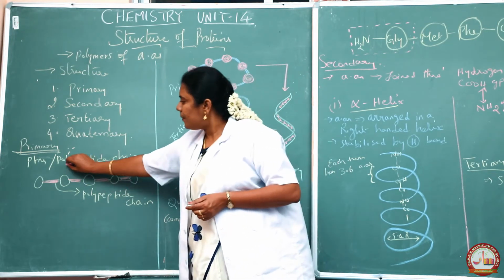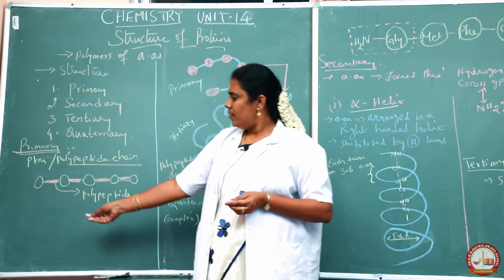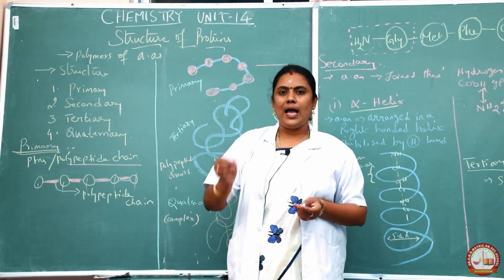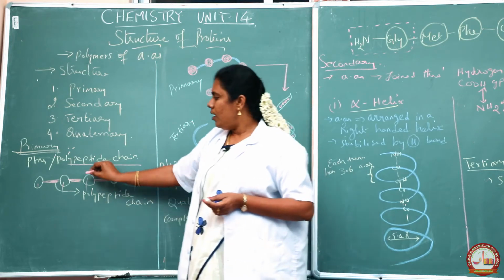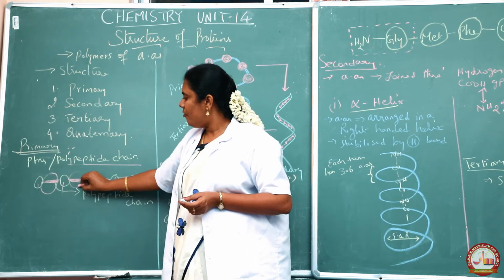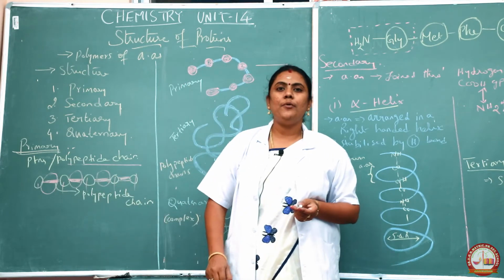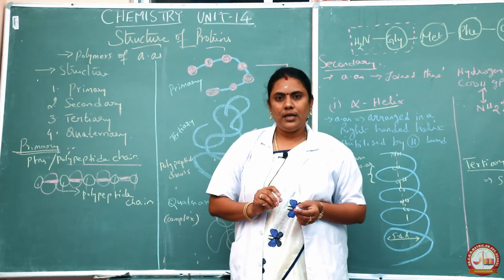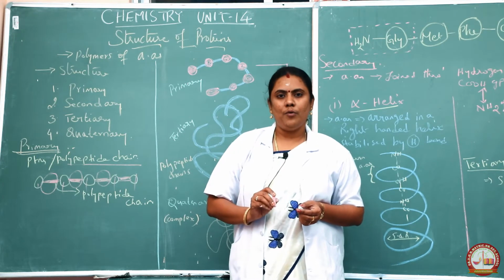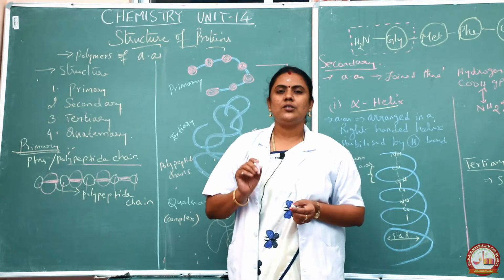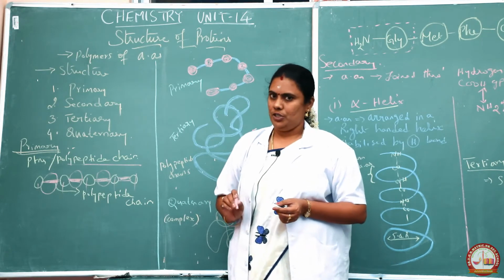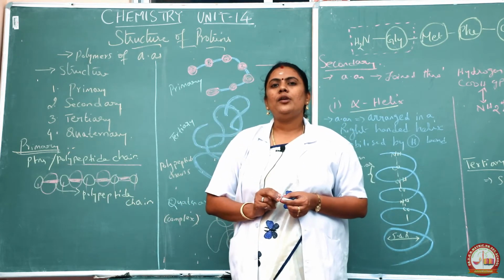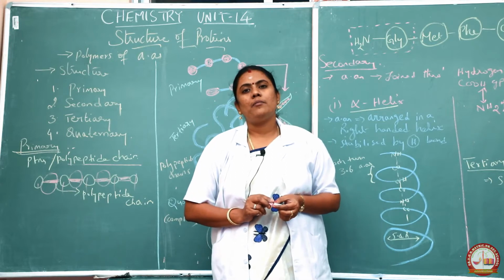The polypeptide chain means the individual amino acids, the round-like molecules, will be combined together with the help of a bond called a peptide bond. So the individual amino acids combine together to form a peptide bond, and that protein structure is said to be the primary structure.